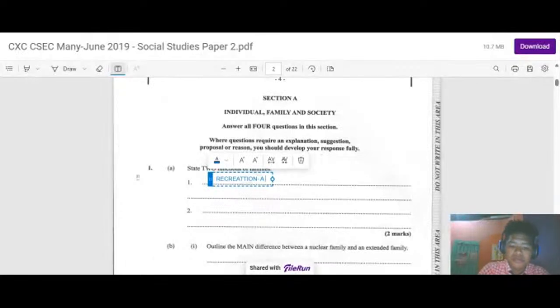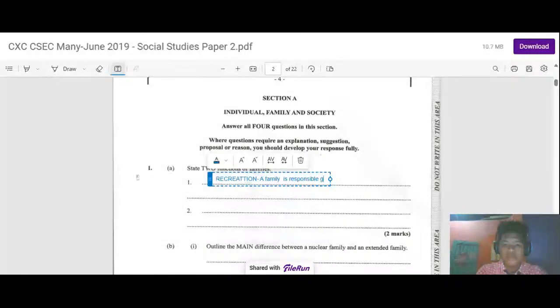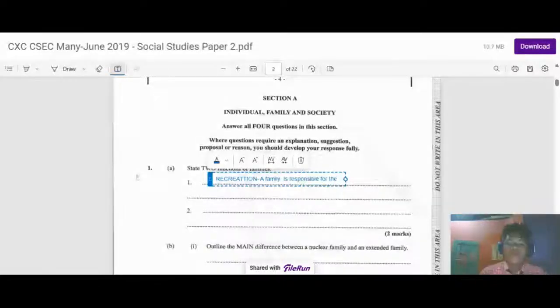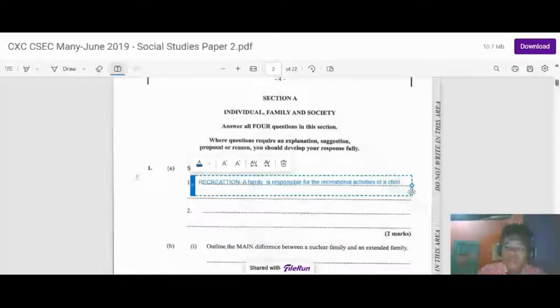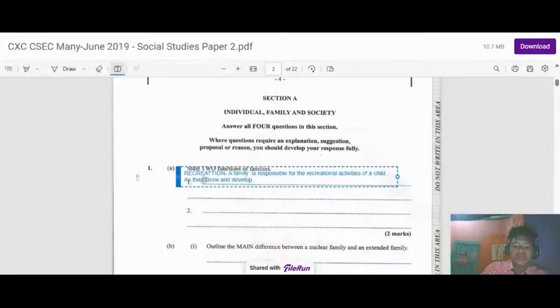A family is responsible for the recreational activities of a child as they grow and develop.